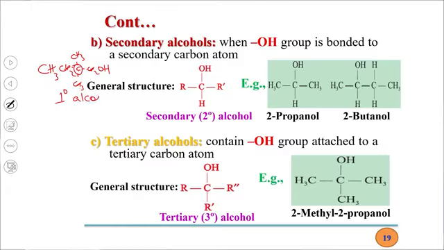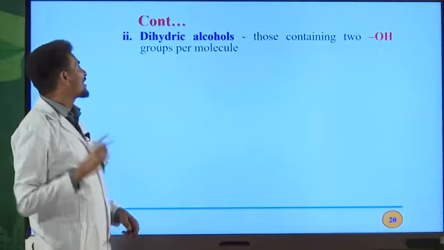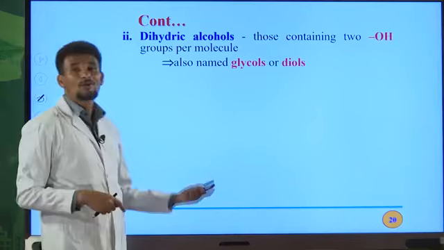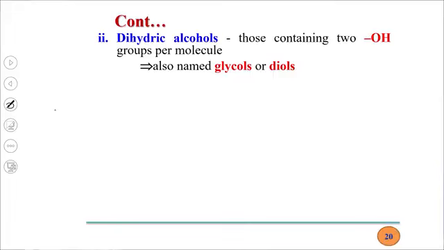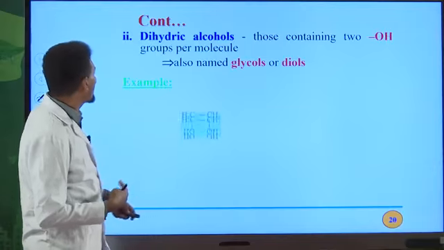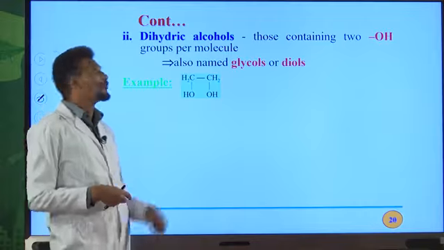You can easily identify whether it is primary or secondary by looking at the carbon directly bonded to the OH group. Another classification of alcohol based on OH groups is dihydric alcohol. This one contains 2 OH groups. They are also named as glycols and diols. This is the best example for dihydric alcohol.